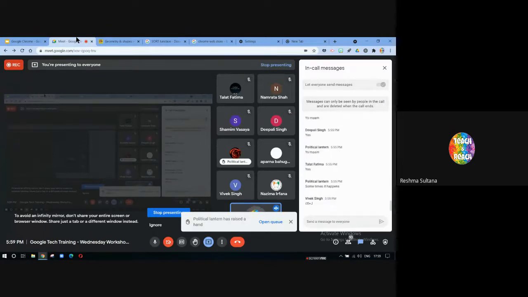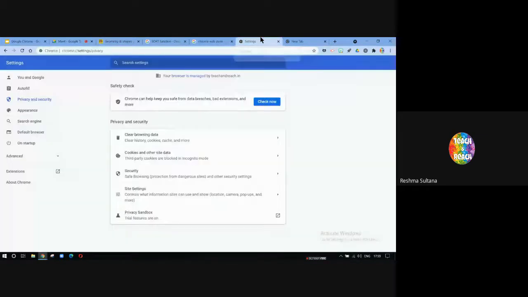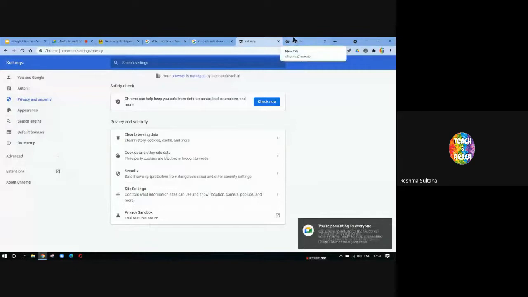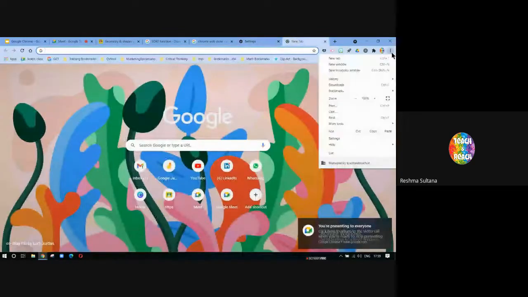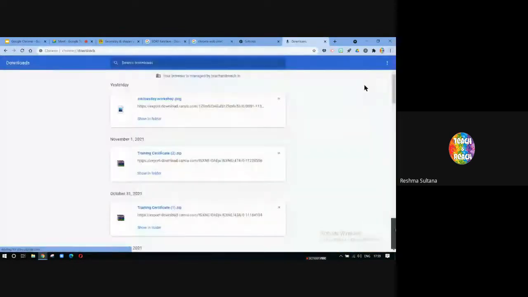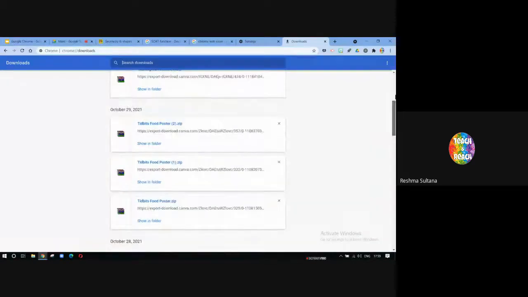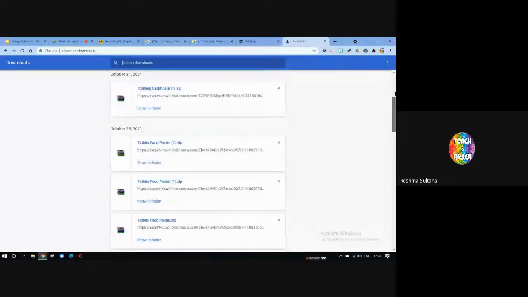Yes, sometimes it happens. Vivek sir already knows. Happens with Talat ma'am also. So what you have to do is just click the three dots and downloads. Or, as sir said, you can also press Control J. You can go to downloads and all your downloads will be here. You just have to click on show in folder. So, certificate. Click on show in folder. It's going to show you where that particular folder is and you can access your download.